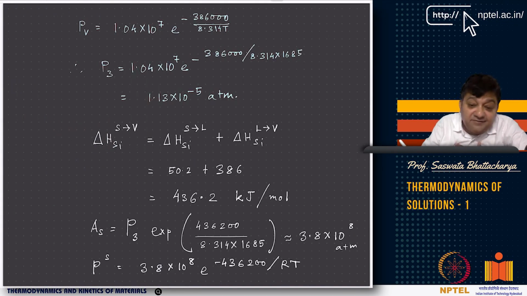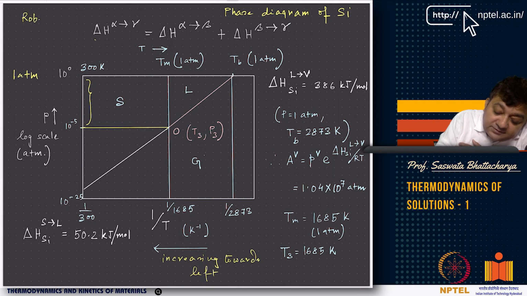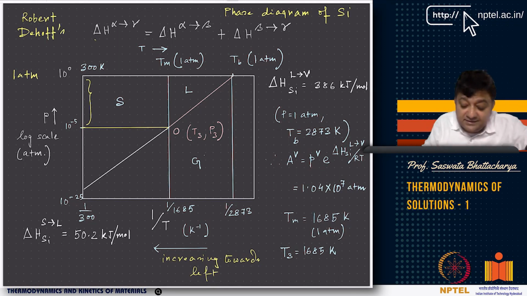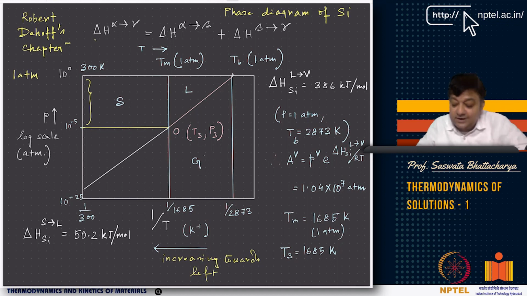By the way, this is a book example from Professor de Hoff's book, Robert de Hoff's book on thermodynamics in material science. You will get this example in chapter 7. It's a very nice example and a demonstration that Tm and T3 do not really change too much.